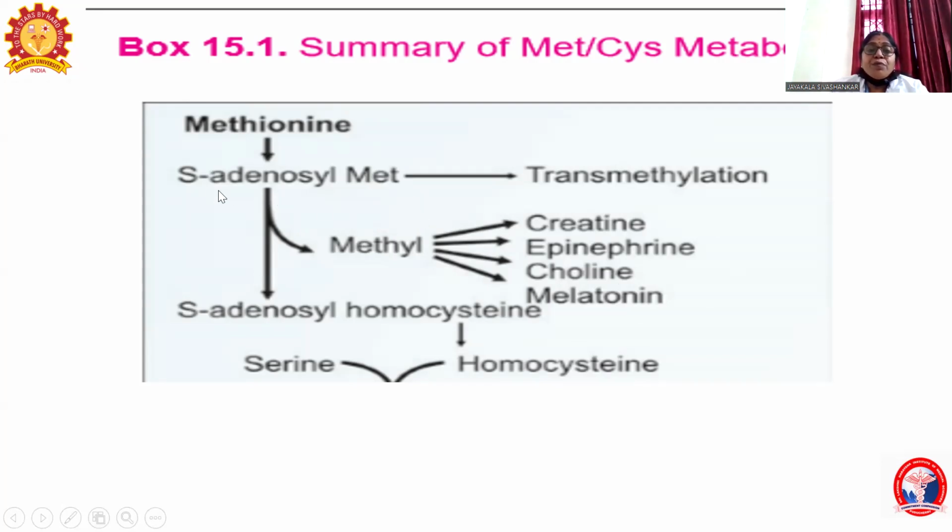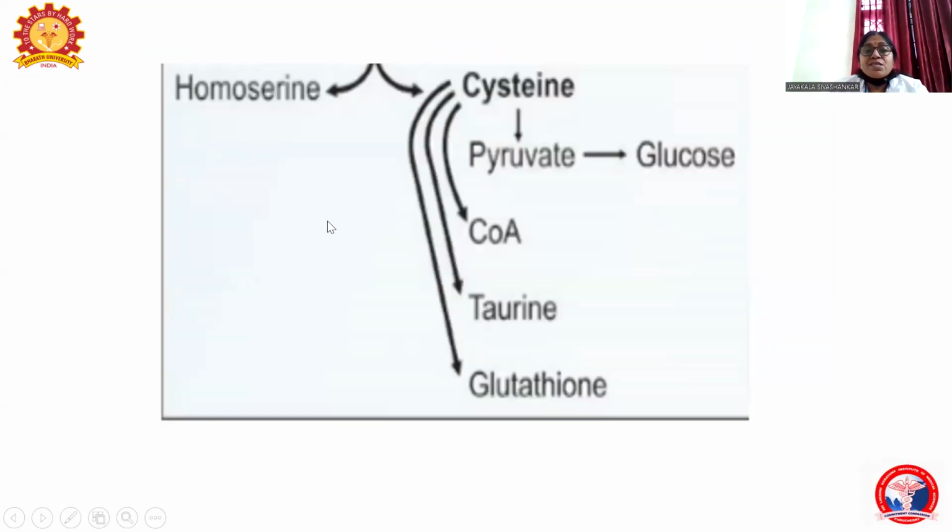Once the methyl group is removed from S-adenosyl methionine, it becomes S-adenosyl homocysteine. From S-adenosyl homocysteine, the adenosyl group is removed, and homocysteine is formed. This homocysteine combines with serine, forming cystathionine, and the cystathionine is hydrolyzed to form homoserine, and cysteine is formed. From cysteine, pyruvate is formed. Pyruvate is important for gluconeogenesis, that is the synthesis of glucose. And from cysteine, coenzyme A is formed, and from cysteine, taurine is formed, and from cysteine, glutathione, a very important coenzyme, is formed.